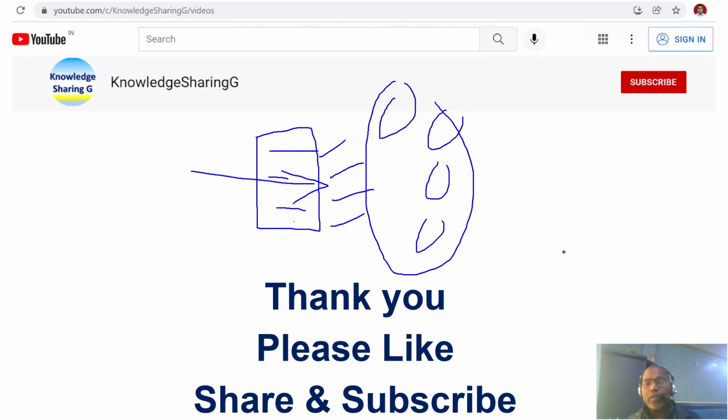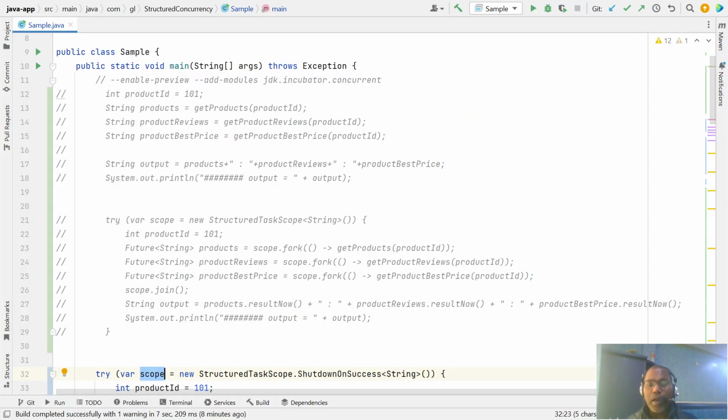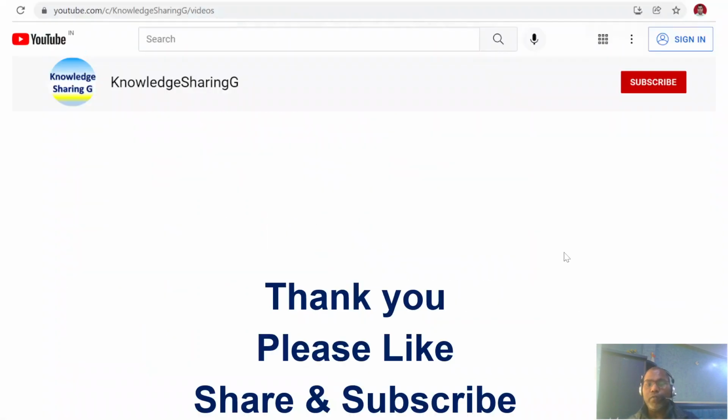According to your implementation, this scope class works. I hope this information is useful and helpful for you. If you have any doubt or confusion, please post your question and I'll try to reply. This is a very handy, good feature of Java 19, structured concurrency.